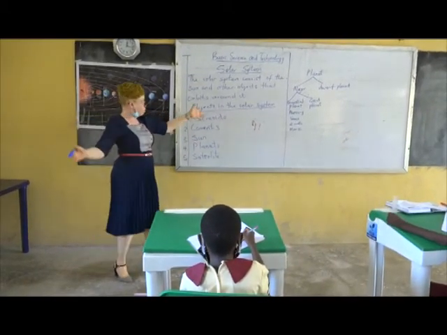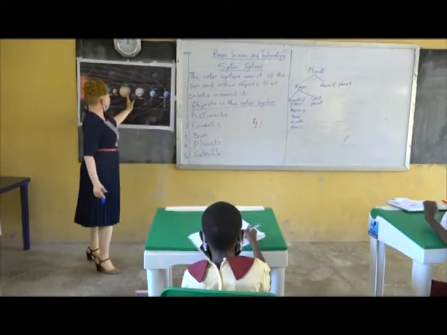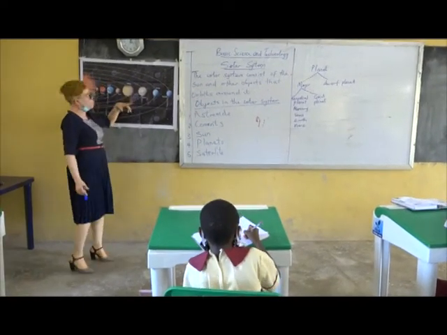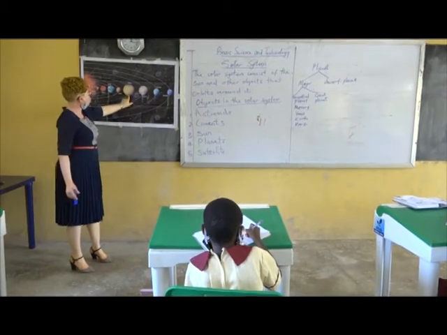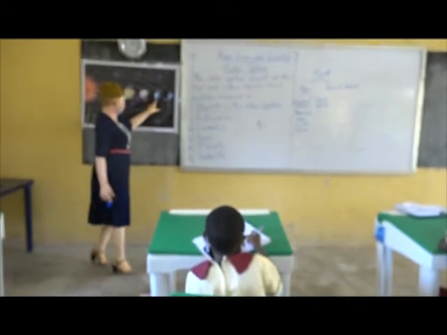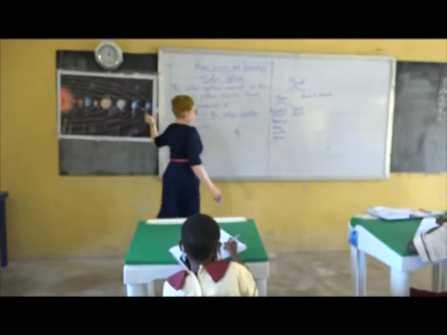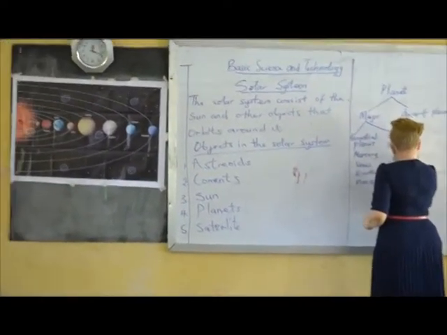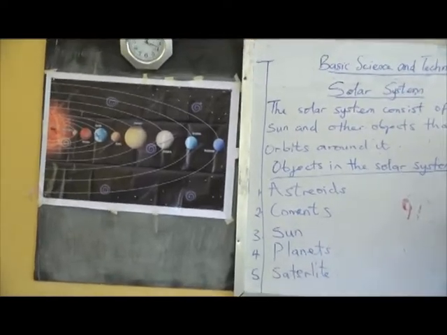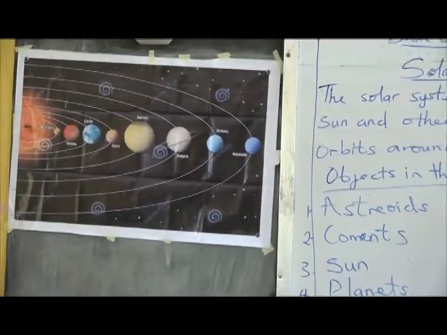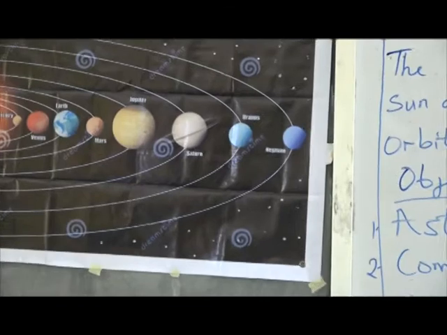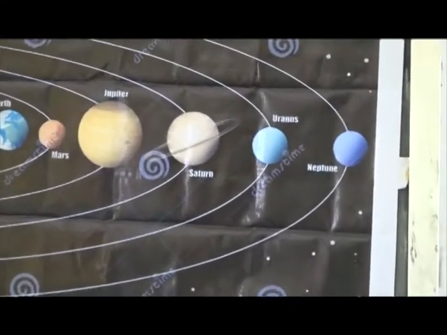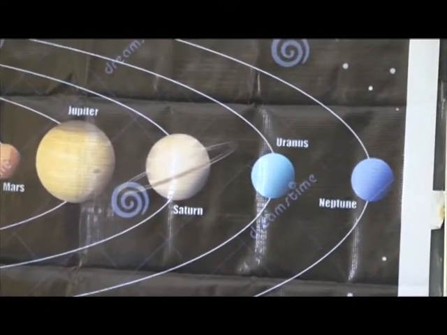Let's start from the last four. Let's mention the giant ones. Jupiter, Saturn, Uranus, Neptune. Let's mention them again. Jupiter, Saturn, yes. Uranus, and Neptune. Thank you very much. Please give yourself a sound clap.